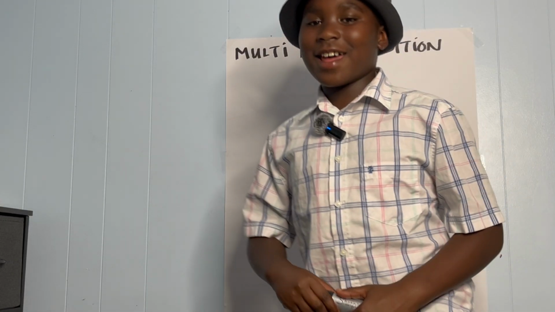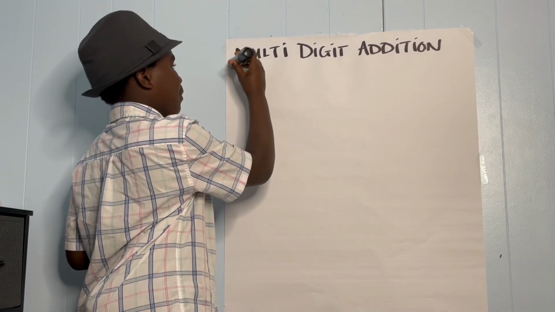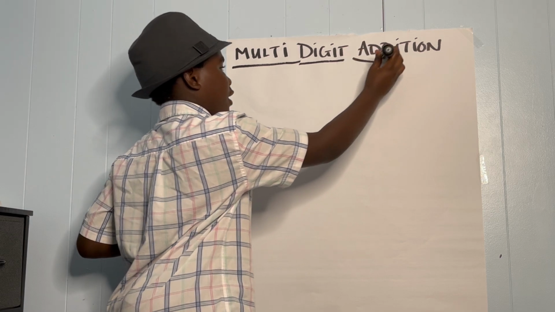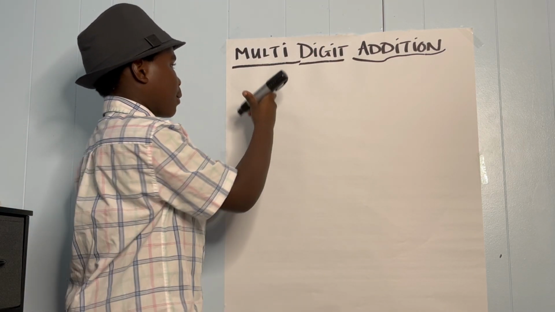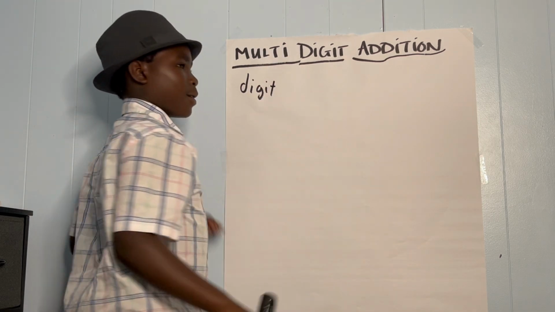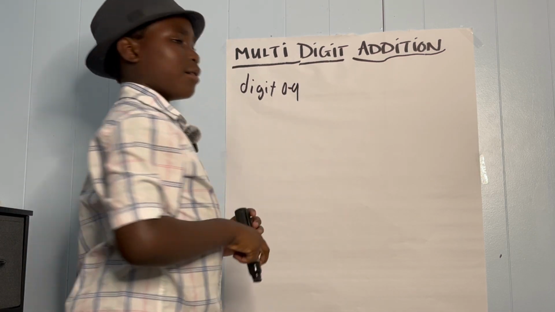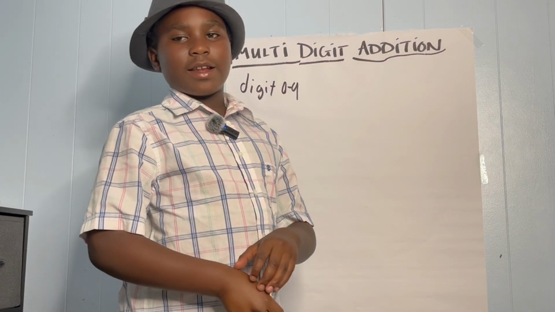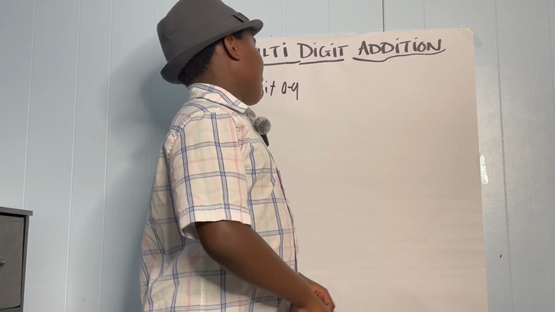Hello, and today we're going to talk about multi-digit addition. So, our first thing, what is a digit? A digit is a number 0 through 9. A number 0 through 9 includes 0, 1, 2, 3, 4, 5, 6, 7, 8, and 9.